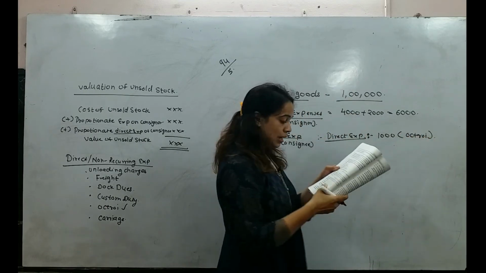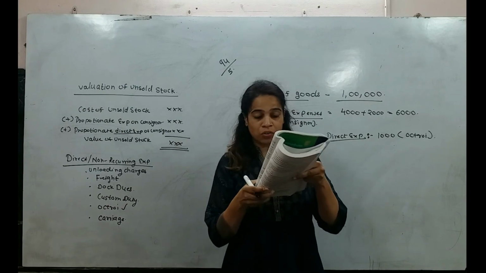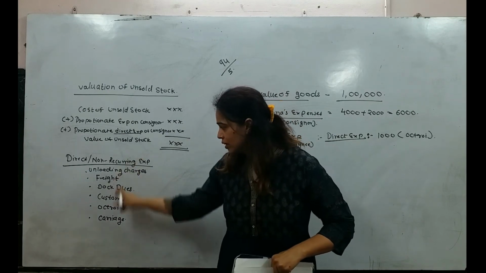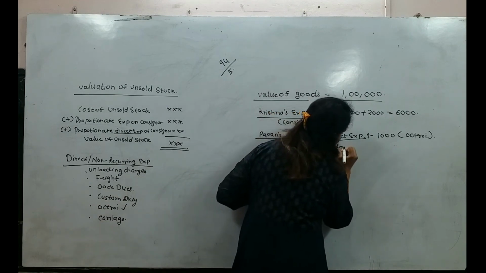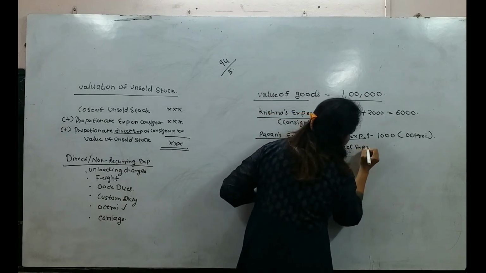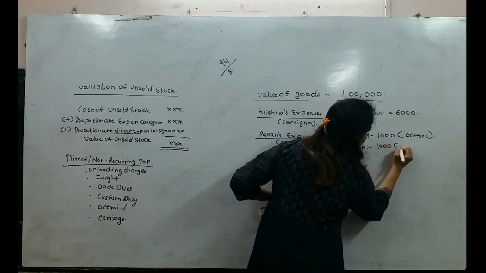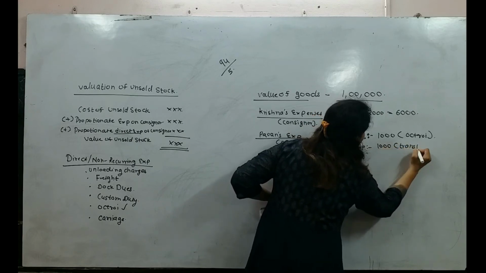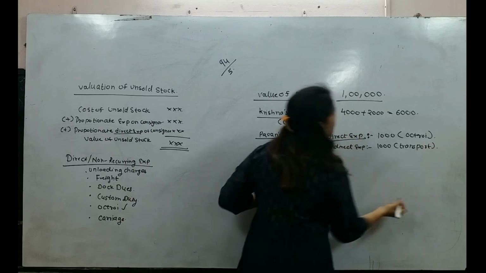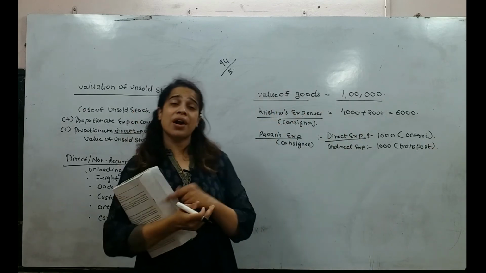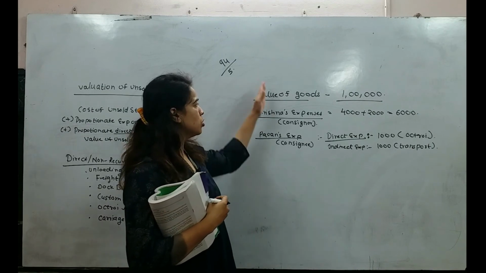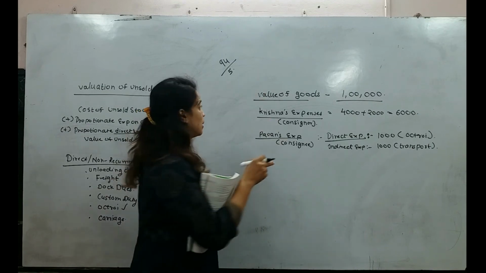Okay, and indirect expense, that is transport, because transport is not included in this list. So indirect expense, 1,000 for transport. This is for our understanding, students. We are going very slow so that you will be able to understand. What I am doing is reading the problem and making a list of important things.